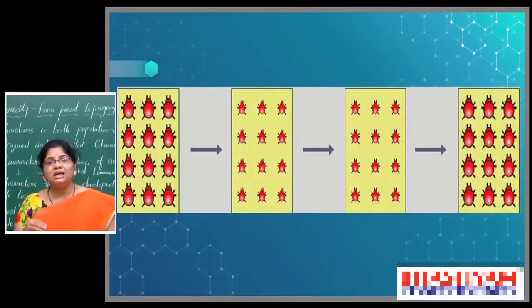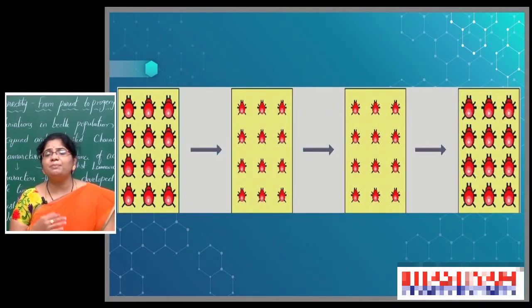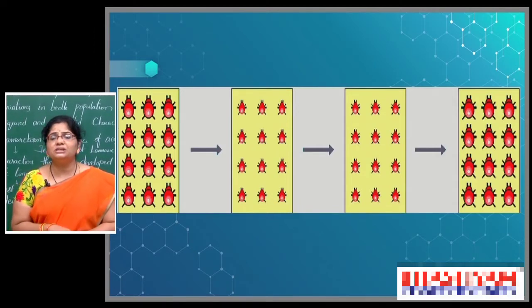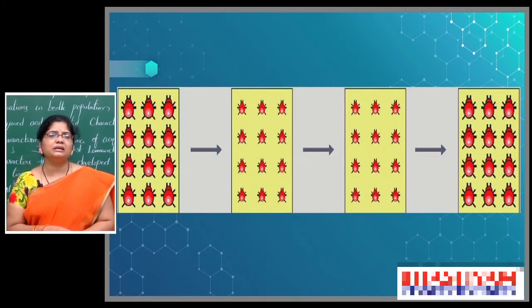Beetle population color may increase or decrease because of natural selection. Sometimes it may increase and decrease because of accidents, and sometimes that depends upon the surroundings also. Climatic factors may also show their effect, otherwise food also may show the effect. So different kinds of conditions, physical factors also affect the beetles, and they will bring changes in the beetle population. So this is regarding the beetles.